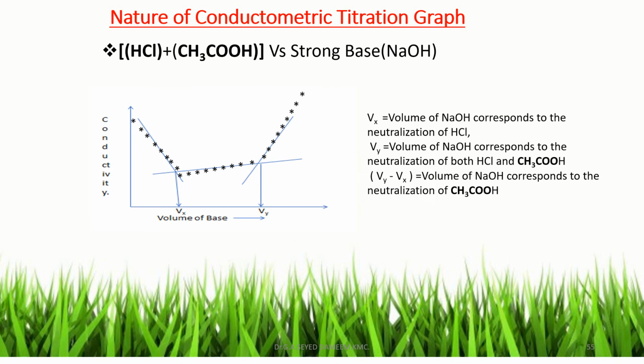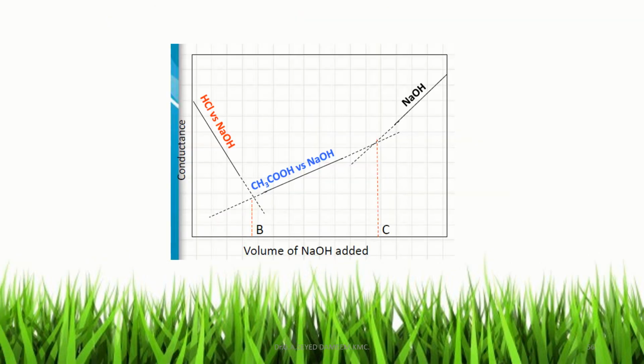Here Vx is the volume of sodium hydroxide required to neutralize HCl in the mixture. Vy is the volume of sodium hydroxide required to neutralize both HCl and acetic acid in the mixture. And Vy minus Vx is the volume of sodium hydroxide required to neutralize only the acetic acid in the mixture. This slide shows once again the nature of the graph obtained in the conductometric titration between a mixture of strong acid and weak acid and sodium hydroxide.